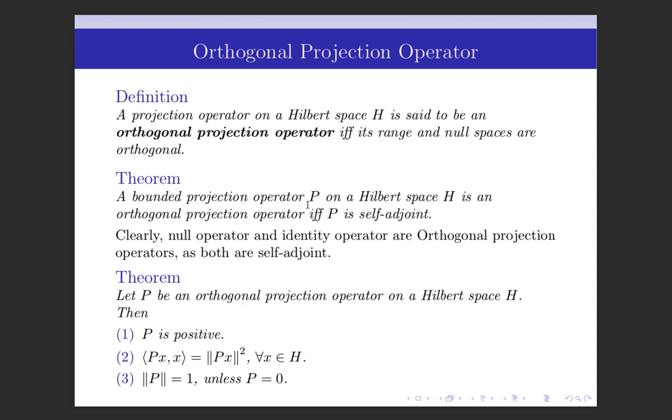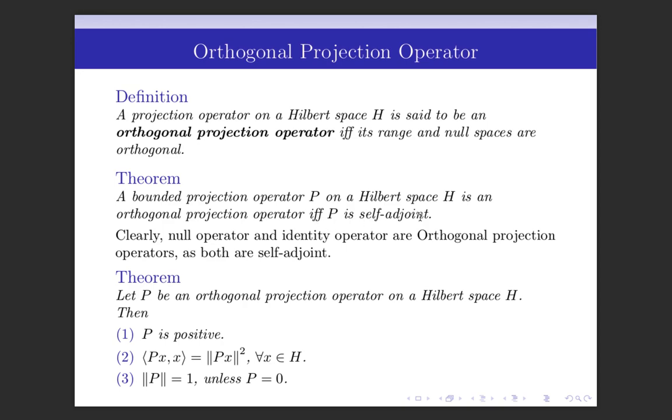But if range and null spaces are orthogonal, then the operator is an orthogonal projection operator. So we can restate the earlier theorem as follows. A bounded projection operator P on a Hilbert space H is an orthogonal projection operator if and only if P is self-adjoint.